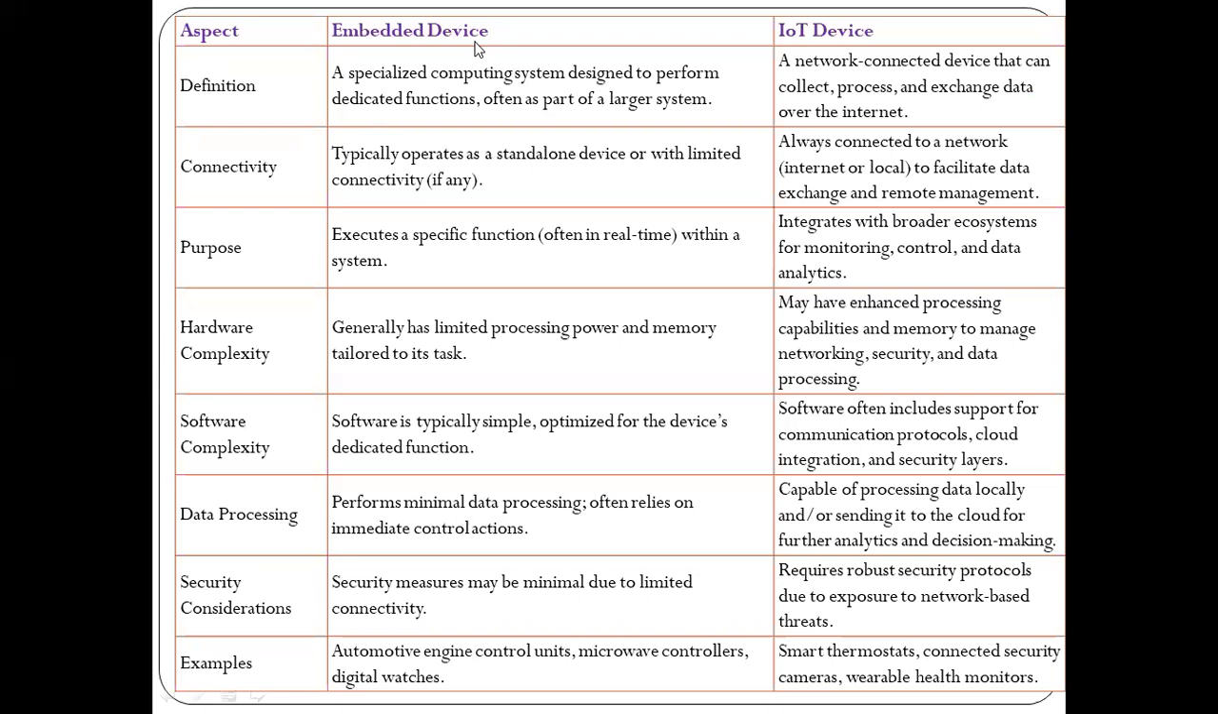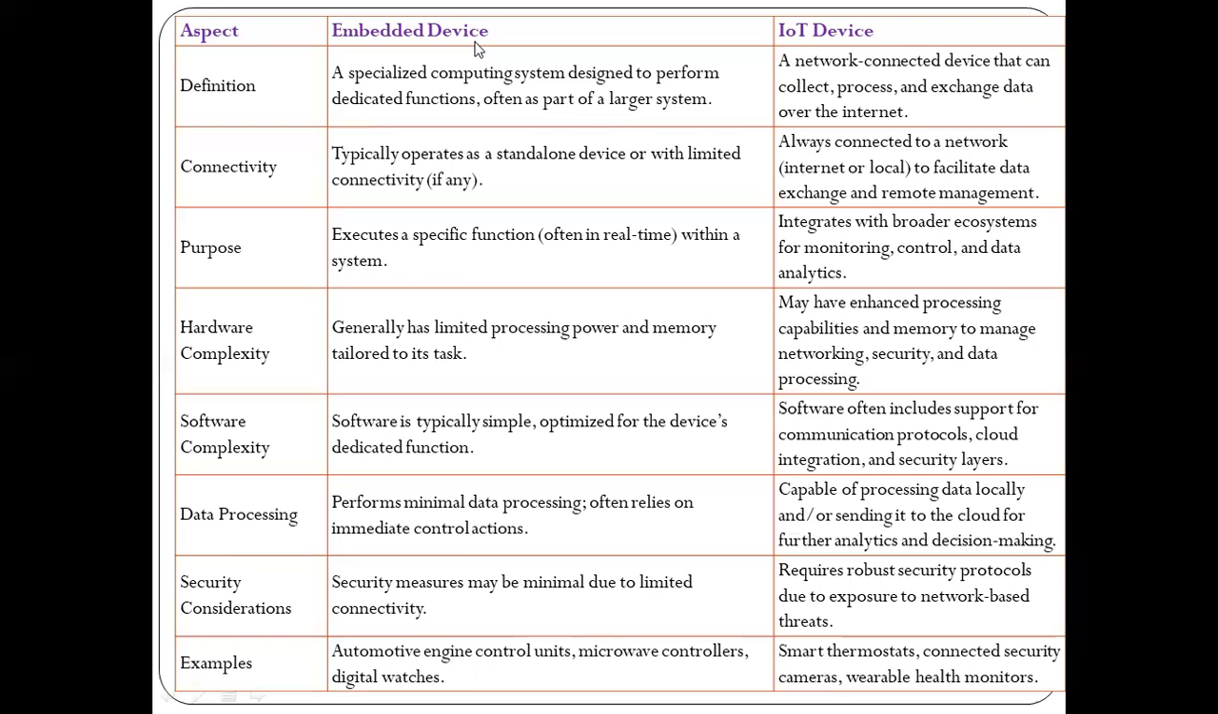Now, if you go with the connectivity, an embedded device typically operates as a standalone device with limited connectivity, whereas IoT devices are connected to the internet or local facilities. It can facilitate data exchange, and remote management facilities are available. But in case of embedded devices, the limitation is that this system is operating standalone and has limited connectivity, so it is not feasible to operate that system by remote management. Then purpose: an embedded device executes a specific function within a system, and in case of IoT devices, it is integrated with a broader ecosystem, like for monitoring, control, and data.